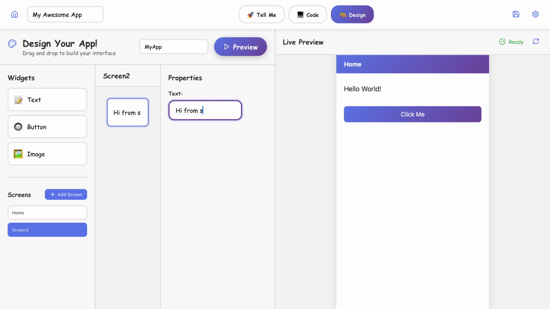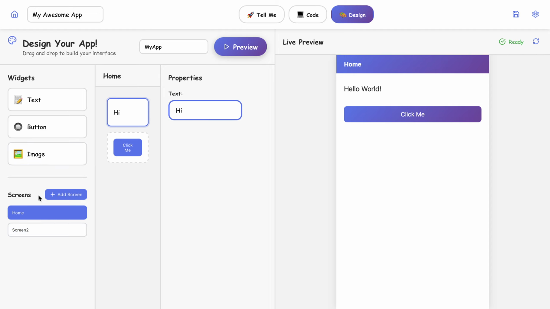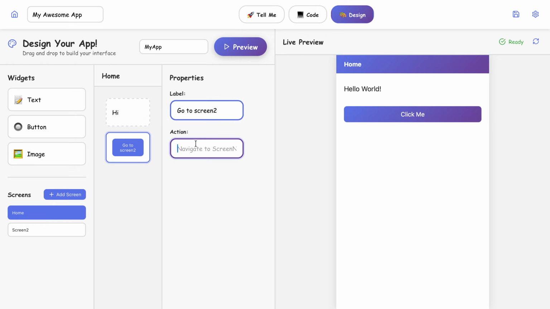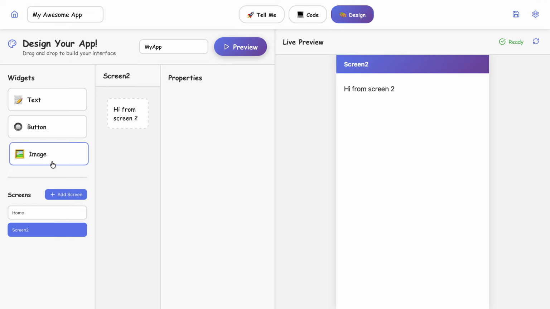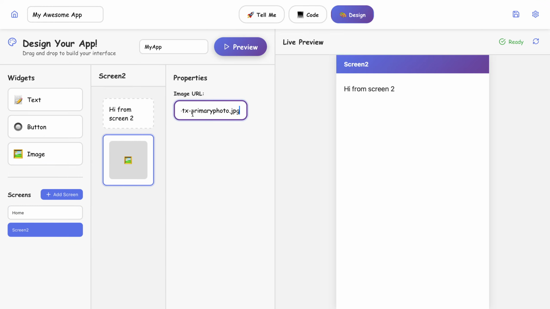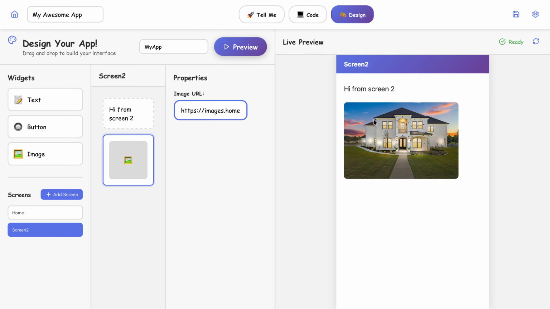hi from screen 2, and then go back to screen 1, click me, change the label, go to screen 2, and then for the action we type in navigate to screen 2, and then let's click on the preview and then go to screen 2. Takes you to screen 2. You can also add an image in screen 2. You can paste in the same URL that we used earlier because that one works. Okay, so it says hi, go to screen 2, and screen 2 now has the image.